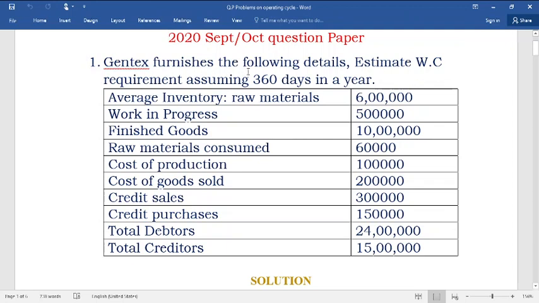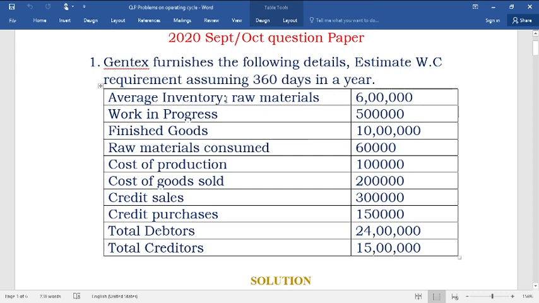A firm furnishes the following details. You need to estimate working capital, where you need to assume 360 days in a year. So the instruction is there. When there is no specific instruction, then you can assume 365 days also. But here specifically it is mentioned you need to assume 360 days in a year.